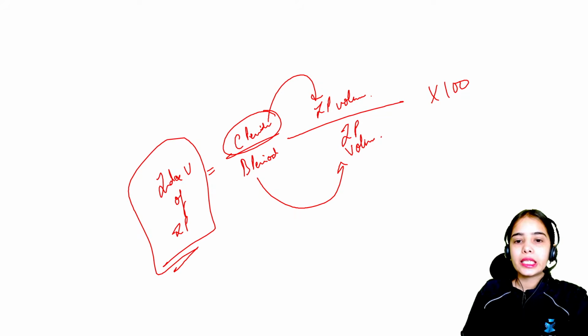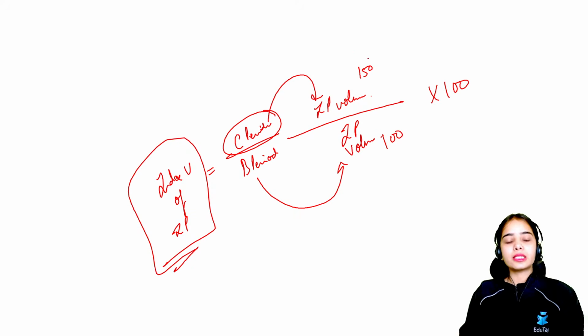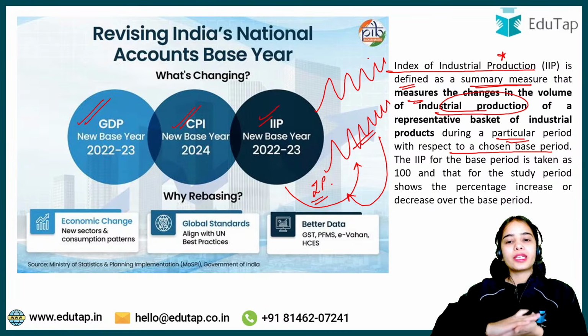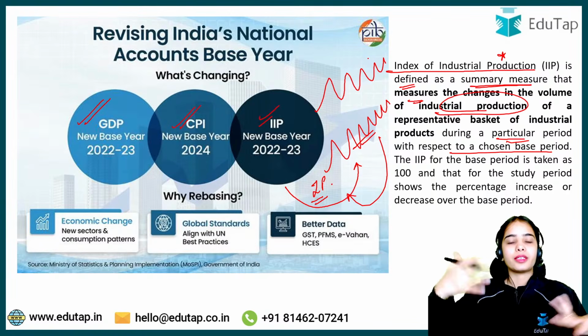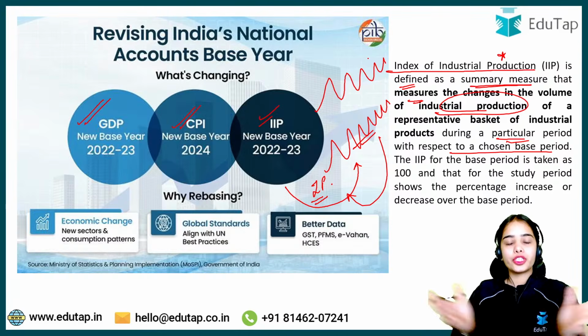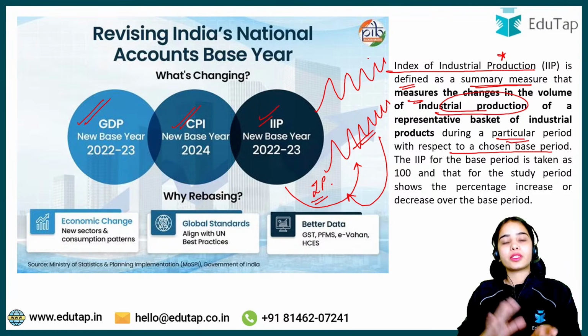Let's say in the base period the value was 100 and the current is 150. So you can understand how we can see what increase has happened in the industrial production, or whether there is an increase or decrease.